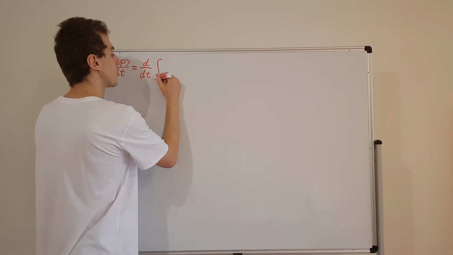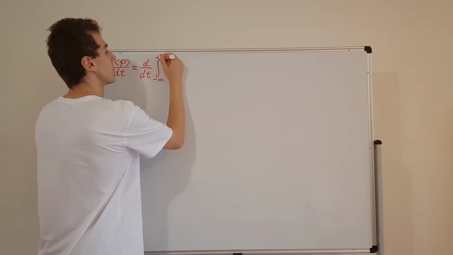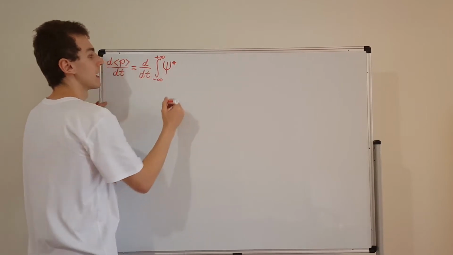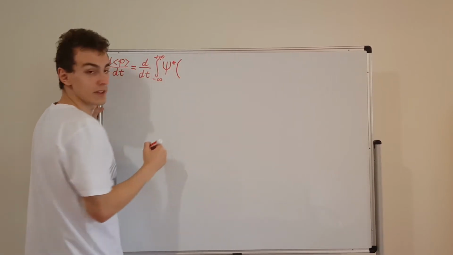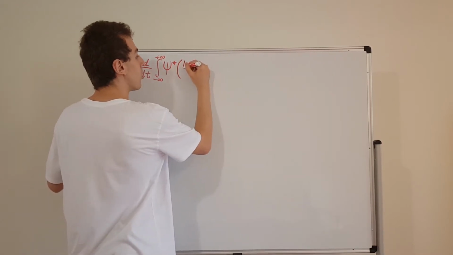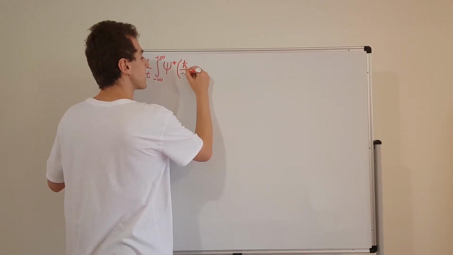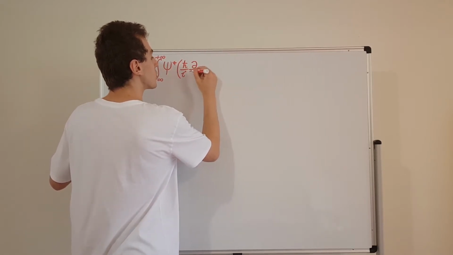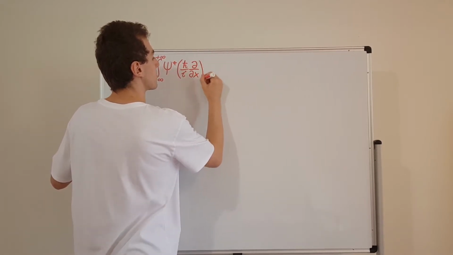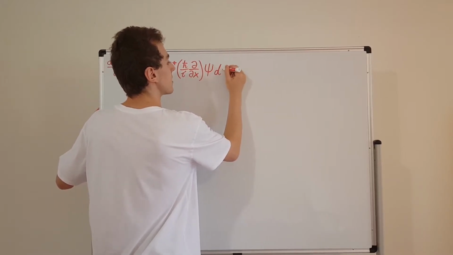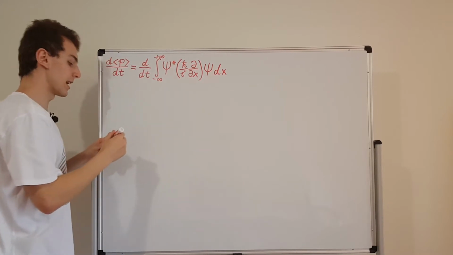We're going to have an integral from minus infinity to plus infinity of capital psi star times what's going to be in the middle of the sandwich? Well, it's going to be the momentum operator. That's going to have h bar on i, and a partial derivative with respect to x. Then we're going to have psi over here, and then dx. So this is our integral sandwich.